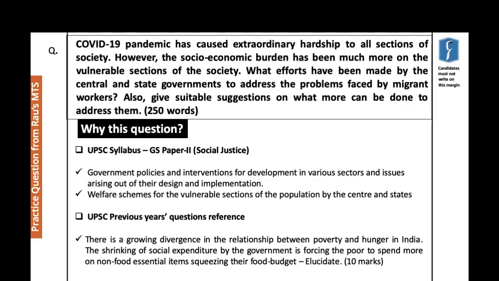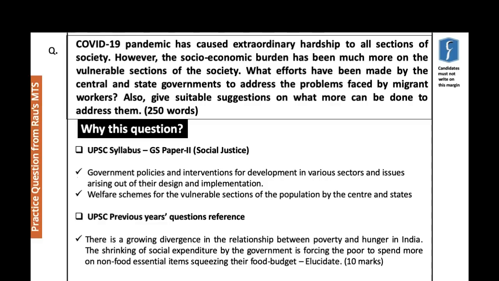Why this question in particular? Well, if we look at the syllabus in GS Paper 2 Social Justice, one of the sentences is government policies and interventions for development in various sectors and issues arising out of their design and implementation. And then it also says welfare schemes for the vulnerable sections of the population by the center and the states. So this question clearly is a part of where the syllabus is talking about vulnerable sections and welfare schemes.